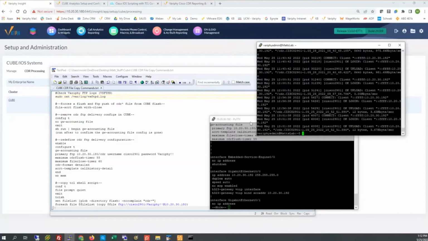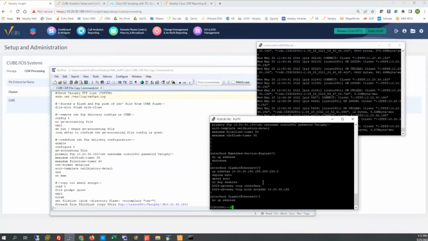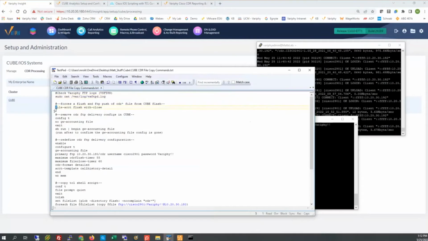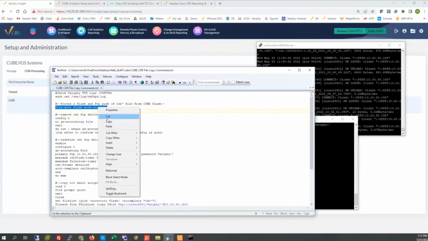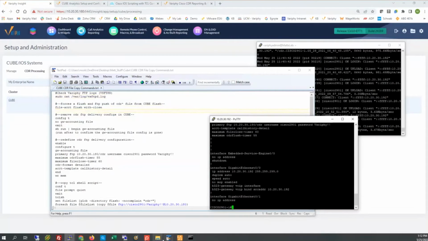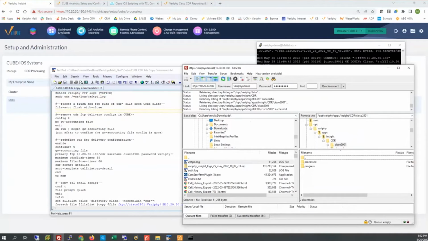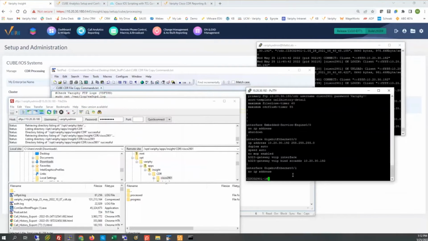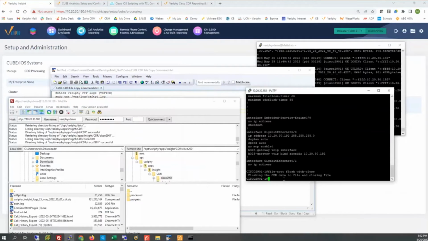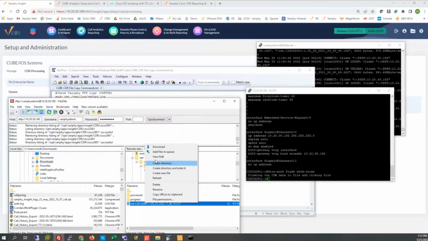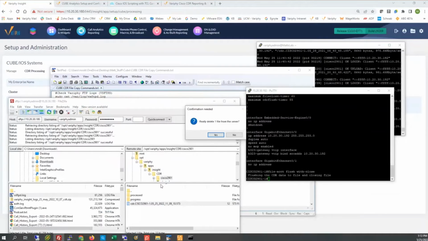it just seems that the CDR job off of Cube needs a kick in the rear. However, there's no easy button to do it, but we will attempt to kick off this flush command right here to force that out. So I'm going to run this command right now. Most of the time, I have certainly seen in the field where the files will not get delivered, even with this command. In my lab, they're going to because it's not a production environment. I ran it, file accounting, it's closing the job, and it should be flushing it out and getting delivered to here. But in the field, I don't see it doing that.